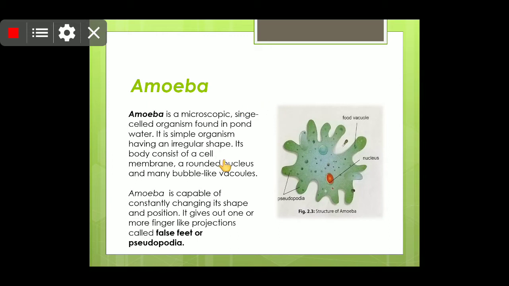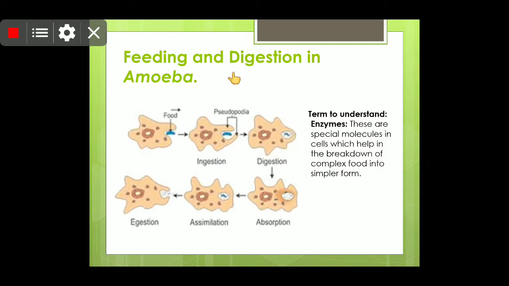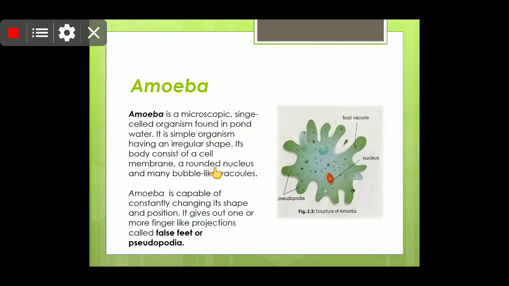So now students, the first thing we are going to study in this module is nutrition, feeding and digestion in amoeba. So first of all, before knowing more about feeding and digestion in amoeba, we should know what actually amoeba is. So amoeba is a microscopic organism.